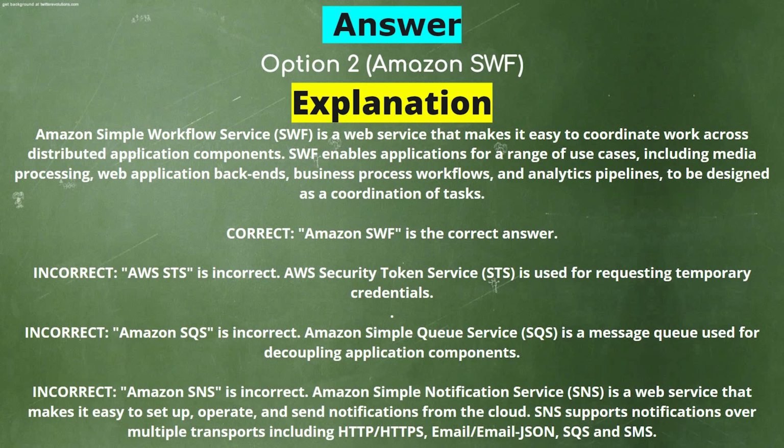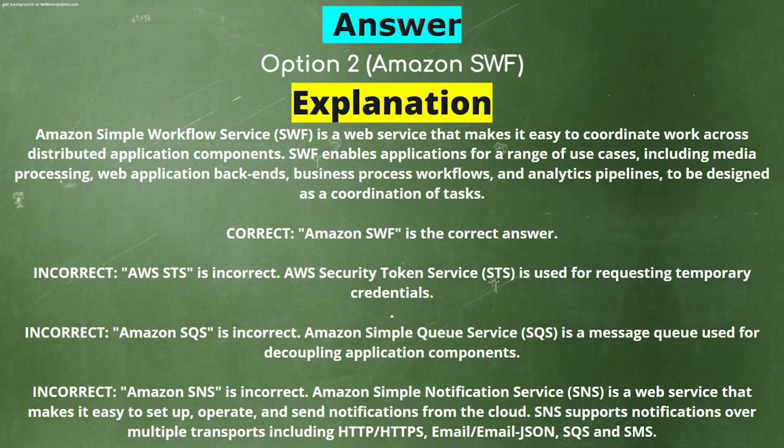Amazon SWF is the correct answer. AWS STS is incorrect. AWS Security Token Service is used for requesting temporary credentials. Amazon SQS is incorrect. Amazon Simple Queue Service is a message queue used for decoupling application components.